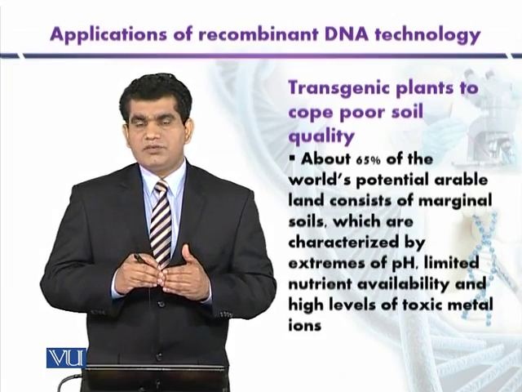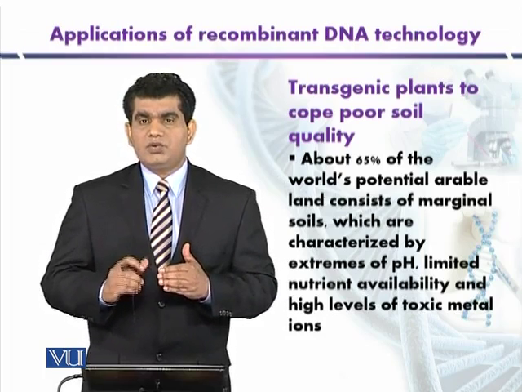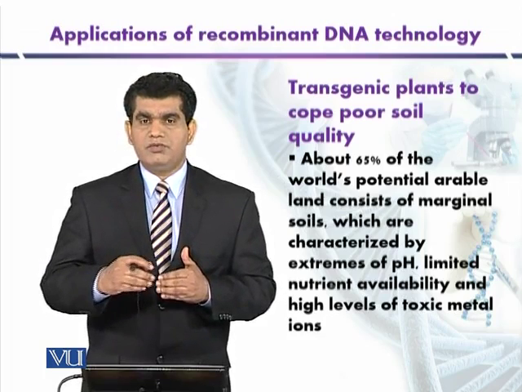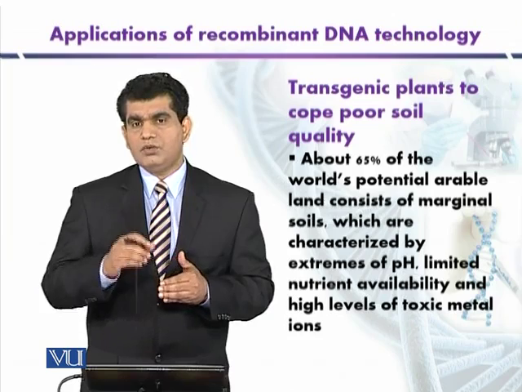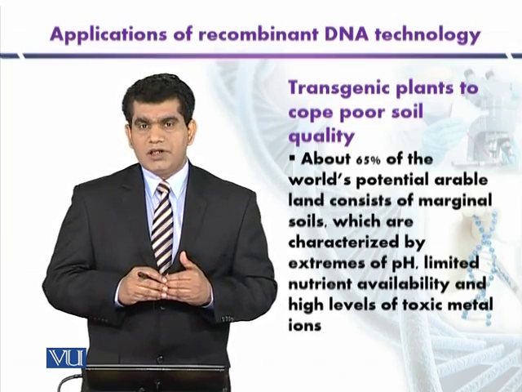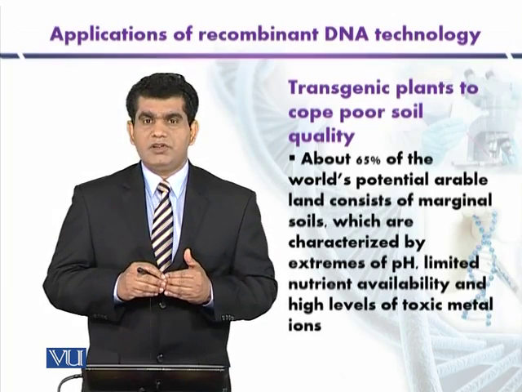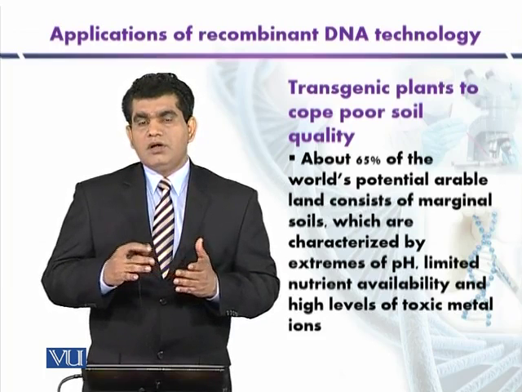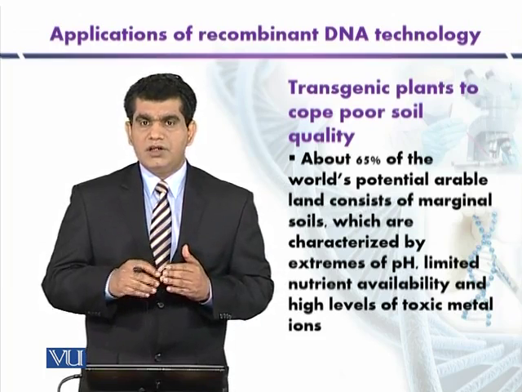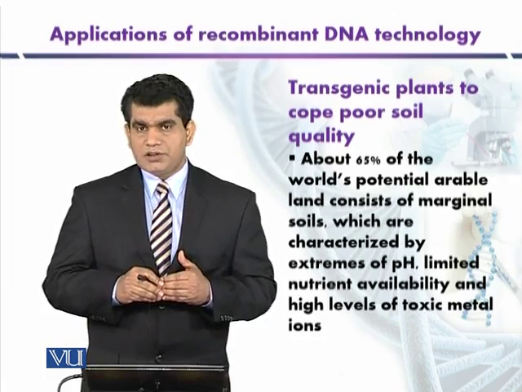And the secretion of such acidic substances or root exudates also triggers the proliferation of beneficial microbes within the root zone. And those microbes have the ability to solubilize the phosphate and other minerals that are present within the soil. Now here again, we can take the help of gene manipulation in order to engineer the transgenic plants.